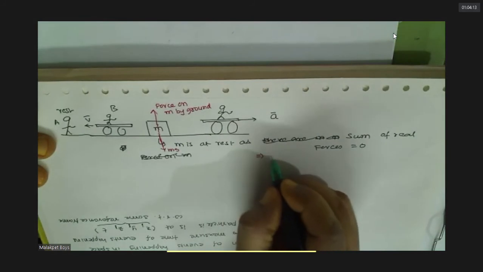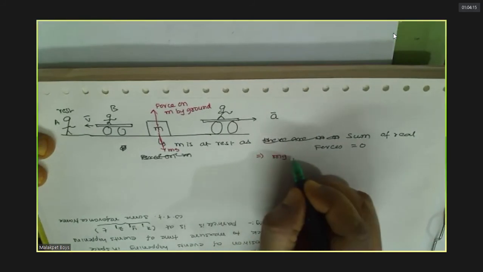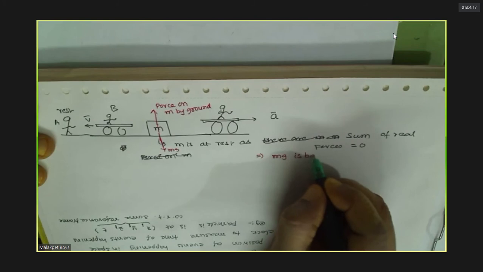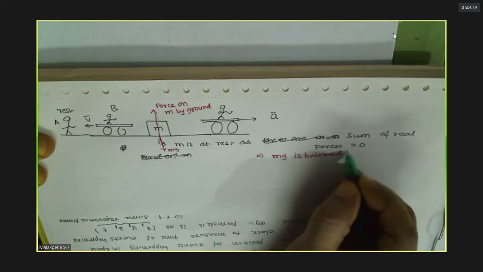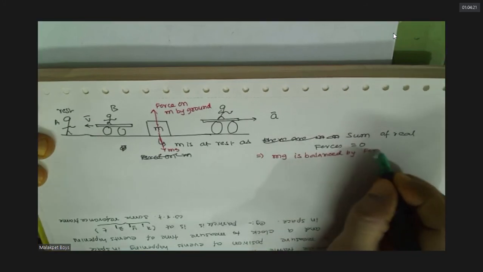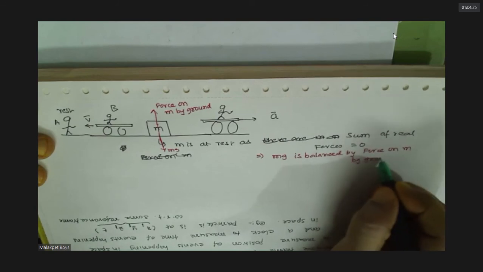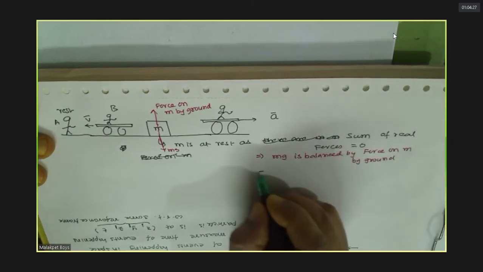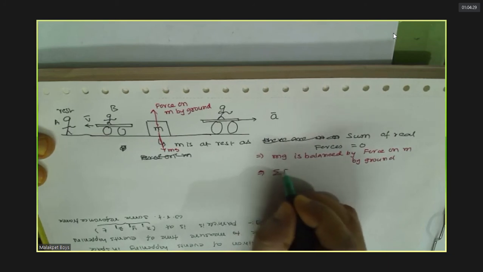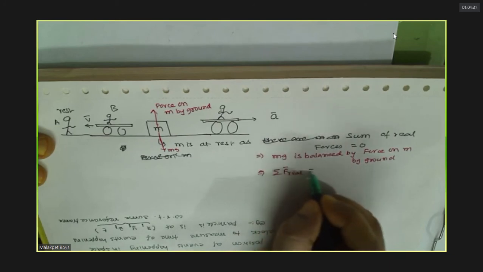Yes, sir. This implies that mg is balanced by the force on M by the ground. That means the sum of real forces is 0. Do you agree with this?